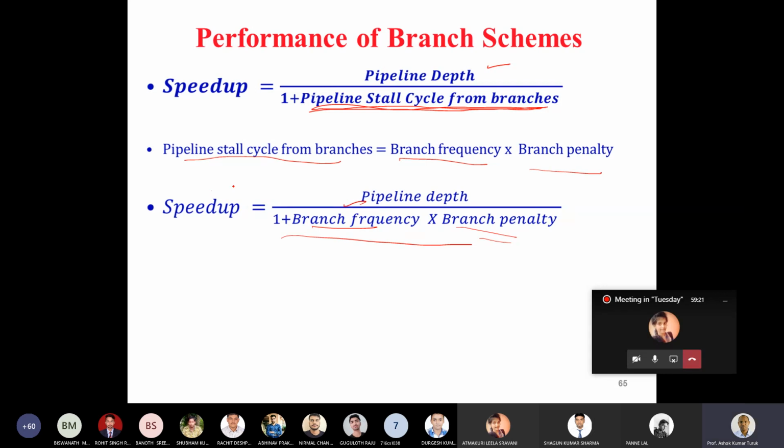So these are the four static techniques. In the next class, we'll discuss some of the dynamic techniques, which are about how branches can be handled while executing. If you have any doubt, you can ask me. Otherwise, you can leave the team.